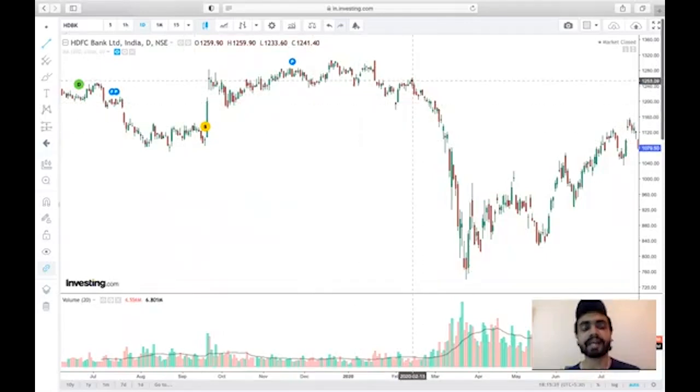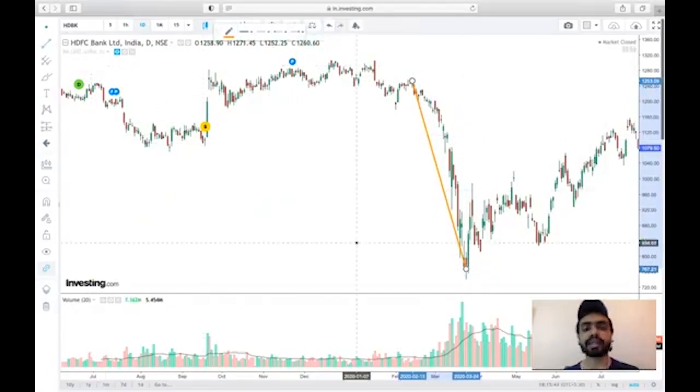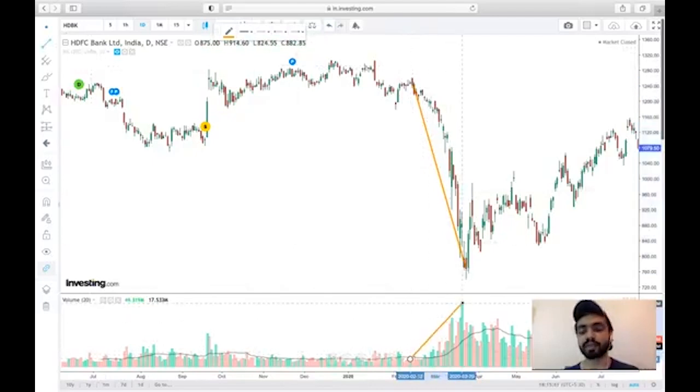This is the HDFC Bank day chart. There was a big downtrend in the market. All right. And what I do is I use the trend line, and for the same period, I plot the trend line on my volume indicator, which is at the bottom section of your investing.com. Now, for this period, what I am seeing is the volumes have been increasing for this downtrend.